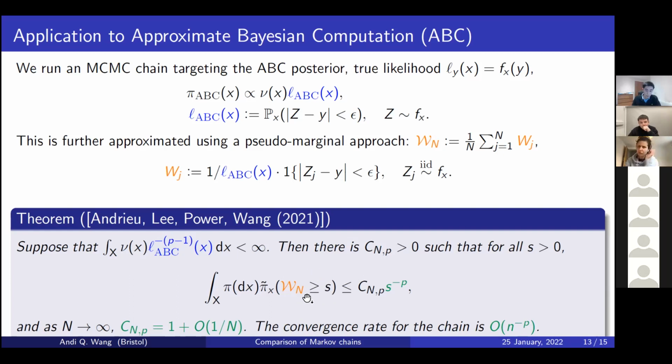The other nice thing this result says is it also tells you how N is going to affect the algorithm. Because we have this large constant C_{N,P}, and the way C_{N,P} scales with N is like 1 plus order of 1 over N. So what this is saying is you could use loads and loads more fake data at each step. That won't change the ultimate convergence rate of the algorithm, but it could potentially give you a much better constant at the front. And we think that's quite nice because it is quite useful to know. And the convergence rate is always going to be N to the minus P in your MCMC.